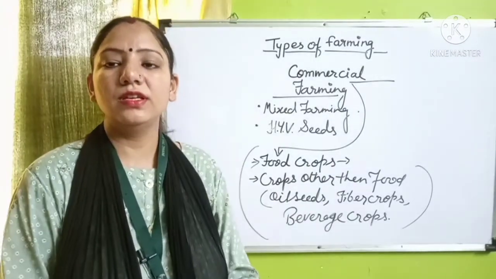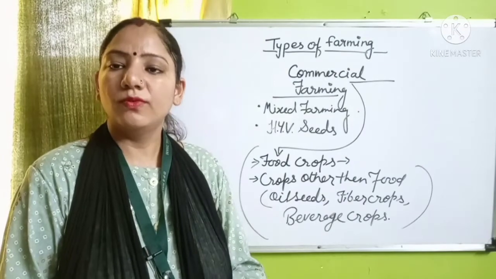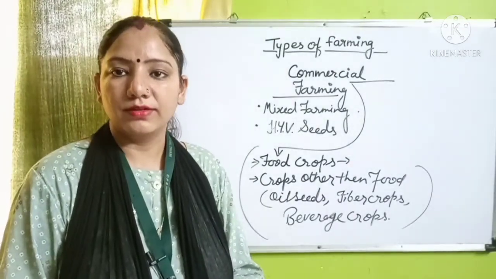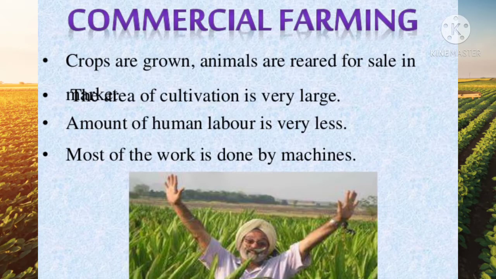Here we will study about commercial farming now with some videos, and then after that we will see the cropping pattern. As we know, commercial farming is the farming where the farmers use high doses of modern inputs like high yielding variety seeds, chemical fertilizers, insecticides, and pesticides to obtain high productivity of the crop.